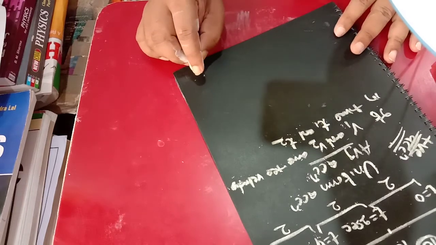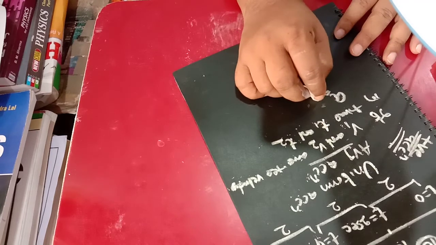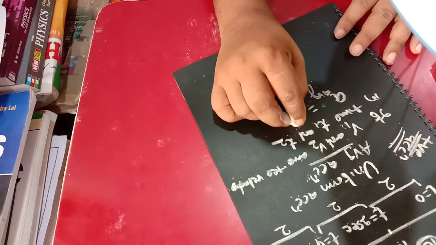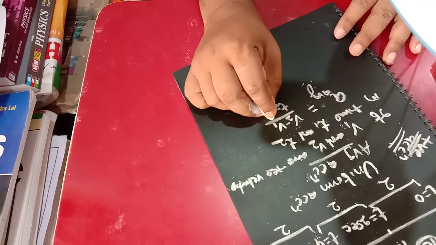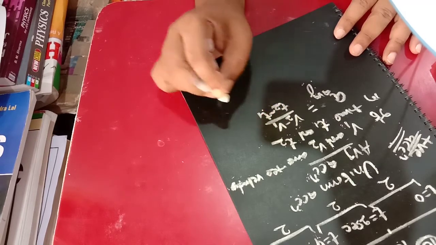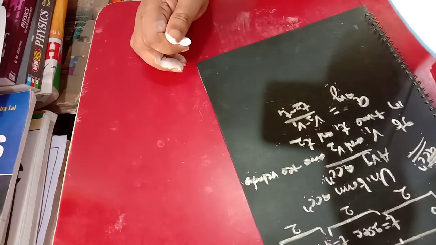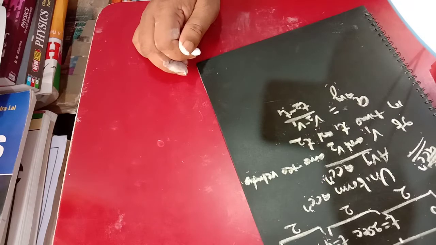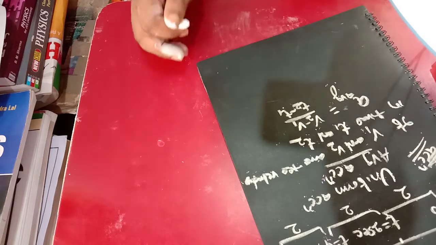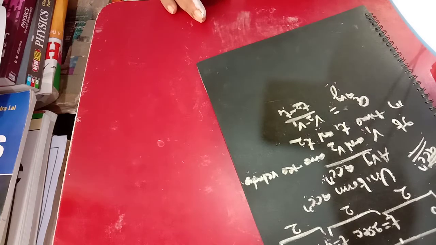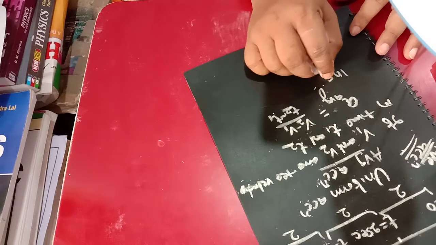So what will be the average acceleration? a average equal to v2 minus v1 divided by t2 minus t1. As it is a straight line, I am not mentioning the direction. It is the same thing: v2 minus v1 upon t2 minus t1 is the average acceleration. In the same manner you can also talk about the instantaneous acceleration. I don't want to say more.